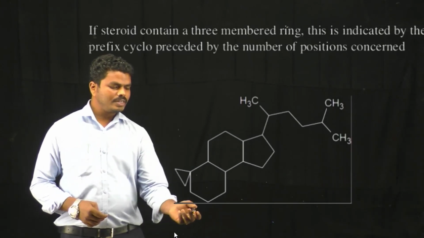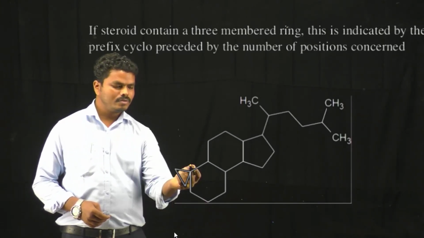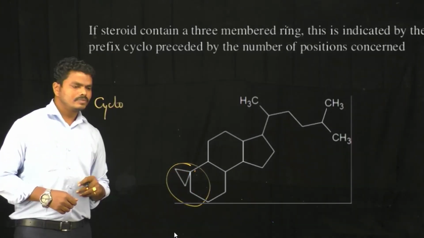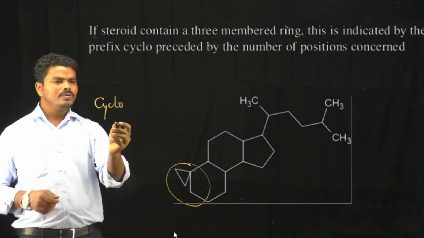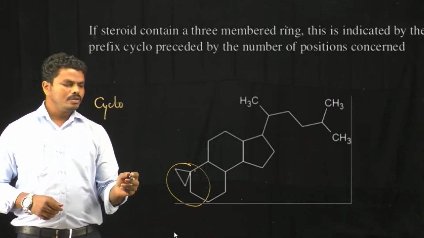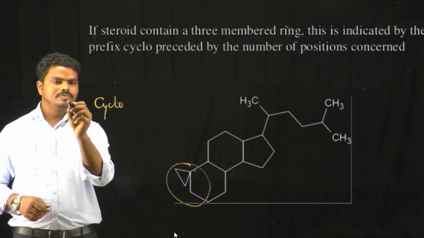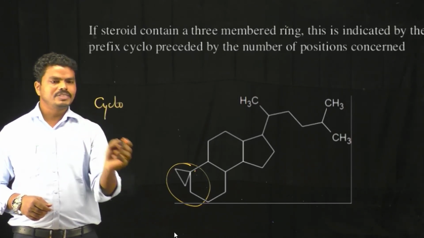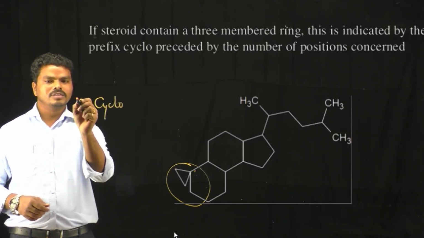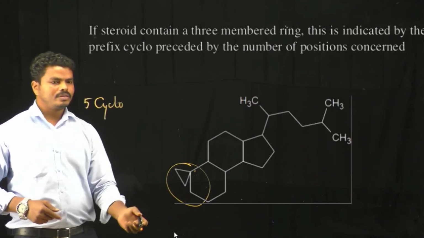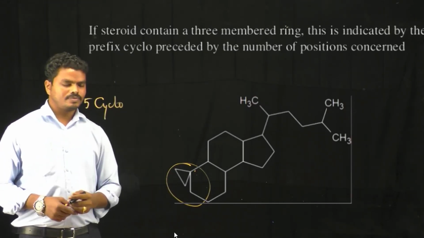If the steroid contains a 3-membered ring, then we can mention cyclo preceded by the number of the position concerned. So here it will be written as 5-cyclo in its chemical name.